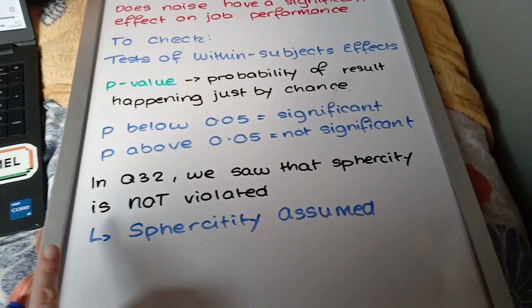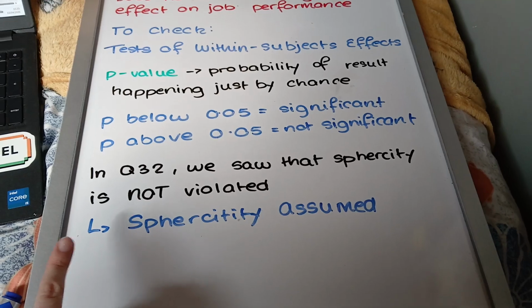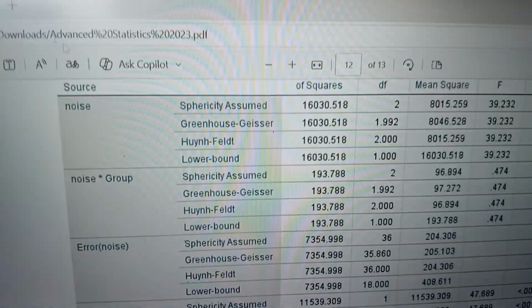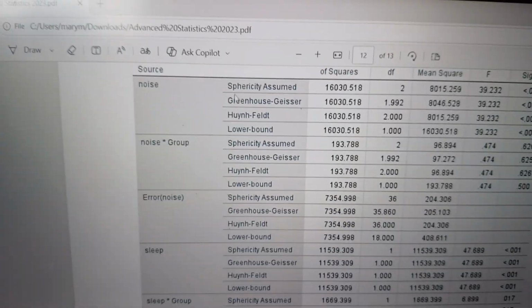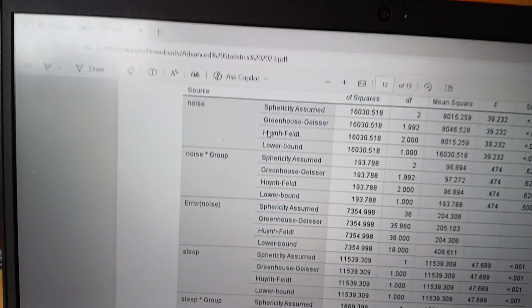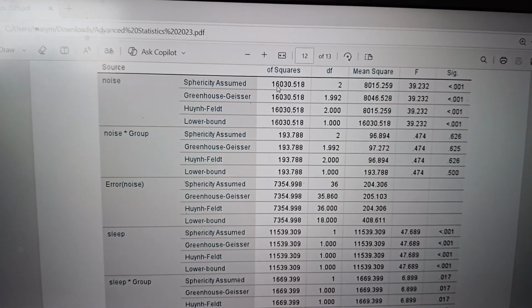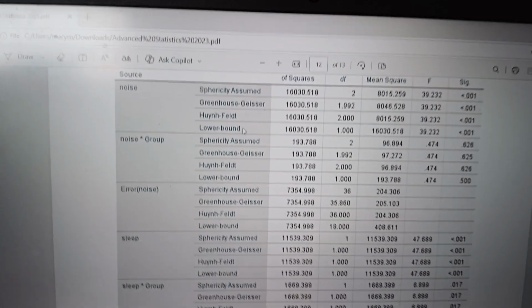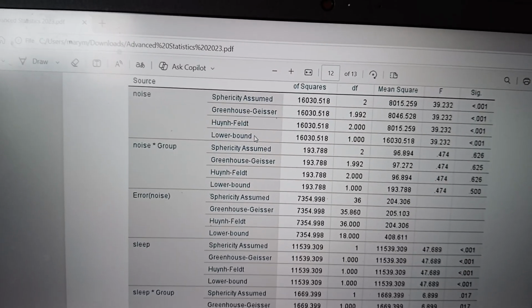And we discovered in question 32 that sphericity was not violated. So that is why we go to the sphericity assumed part of this table, which is just this one here, the first one. The other ones here are just corrections for if sphericity is violated. But even if you did go to those, they're all the same answer because they don't need to be used in this data set because we already know that sphericity was not violated.